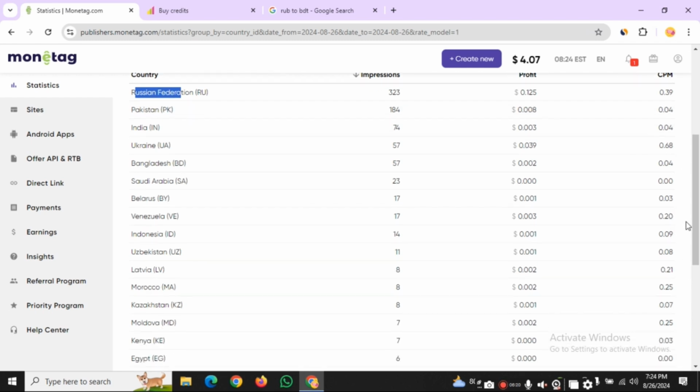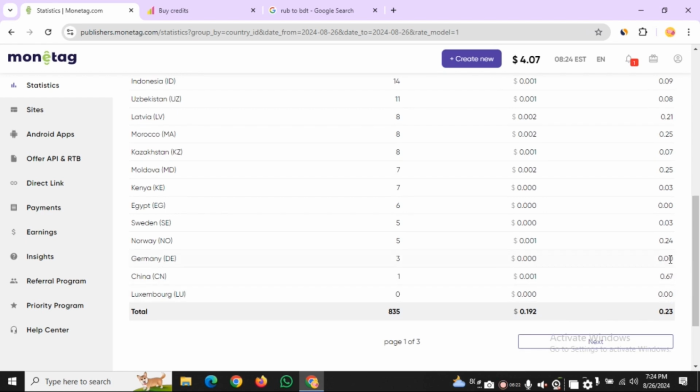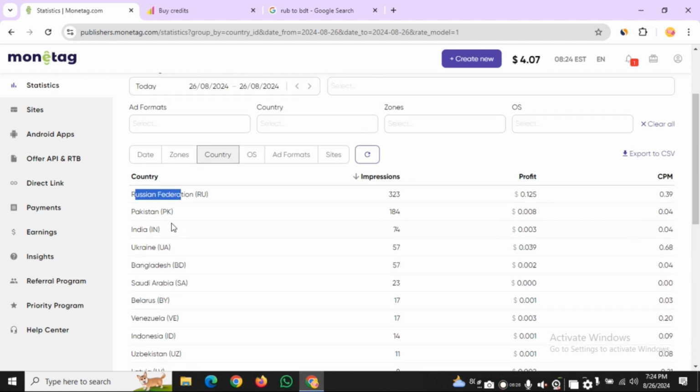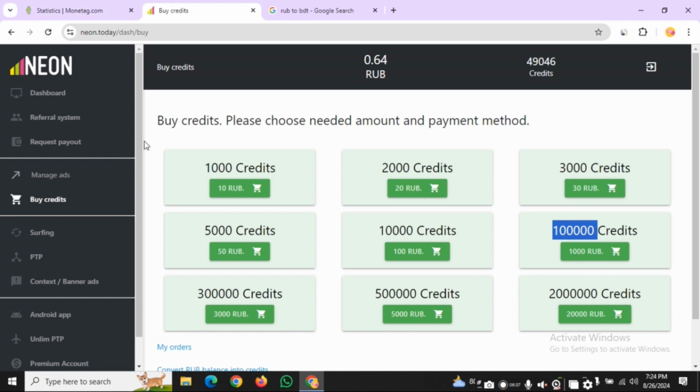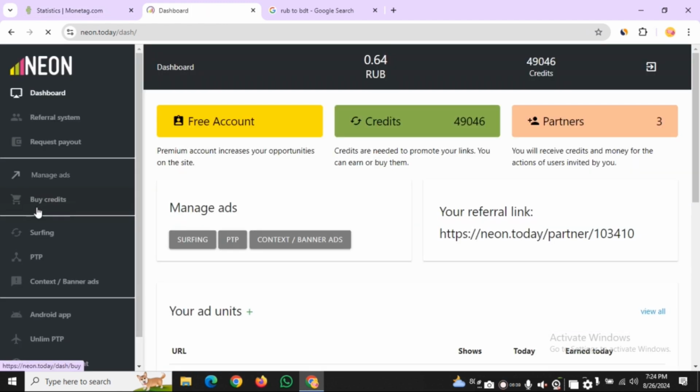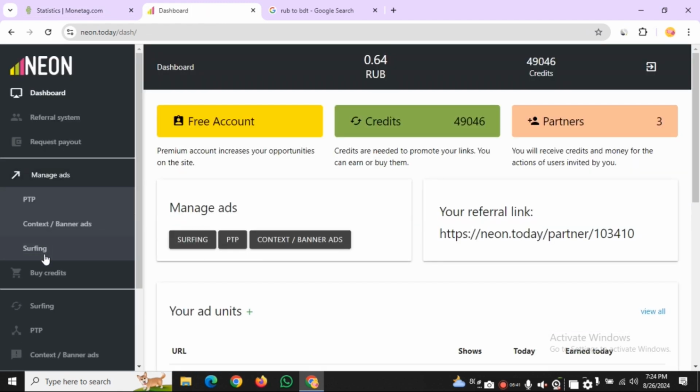All the countries are down today, but sometimes the Russian CPM is $1 or 1.5, it goes up and down, no problem. Now I'll show you how to manage it in Sharping.